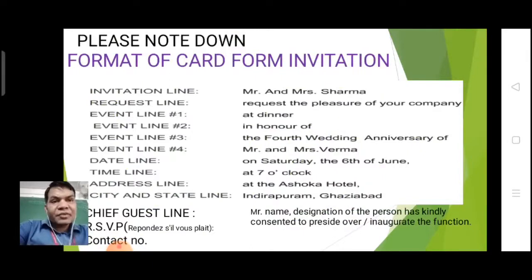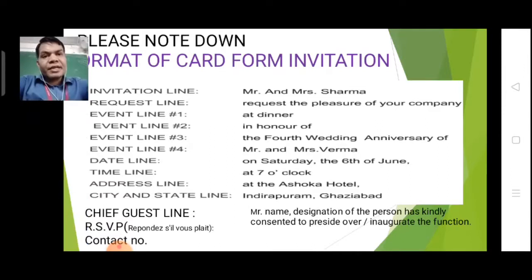Then we discussed the format of card form invitation. I made you write invitation line 1. You had better start it with Mrs. and Mr. Sharma. Then request line, request the pleasure of your company. Event line 1, at dinner. Event line 2, in honor of. Event line 3, the 4th wedding anniversary of. Event line 4, Mrs. and Mr. Verma. You should start it with Mrs.